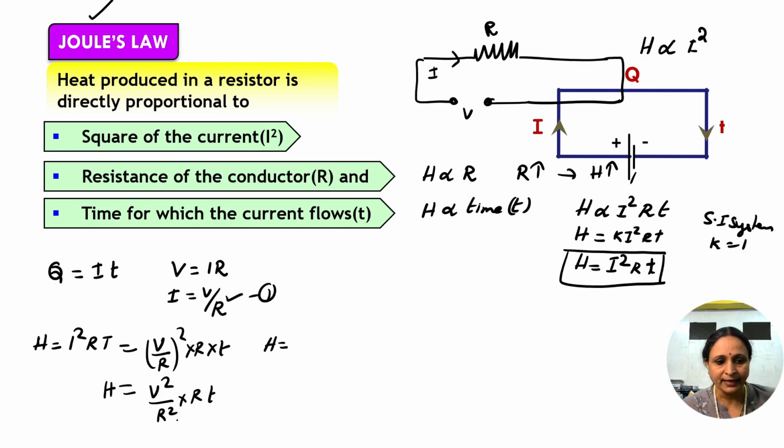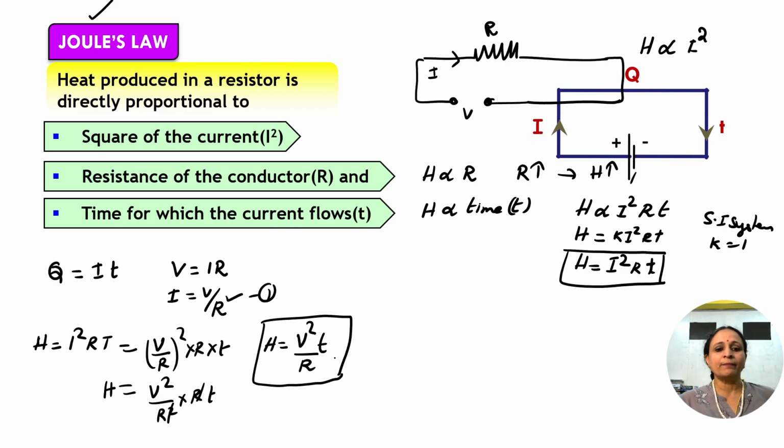So what about H? You can cancel these two and get the answer as V square by R multiplied by T. So H is equal to V square by R multiplied by T. This is your answer, right? So we have got the first expression as I square RT, the second expression as H is equal to V square by R multiplied by T.